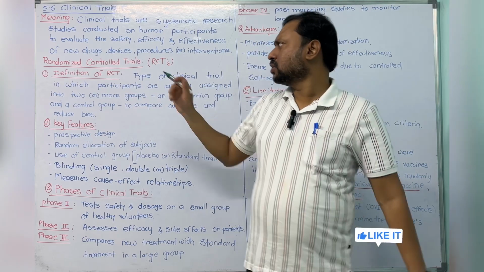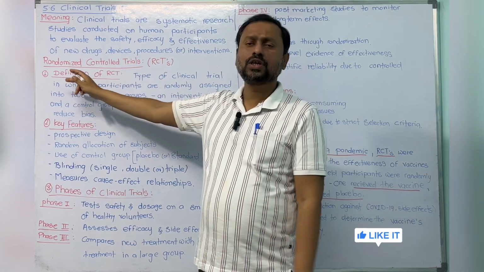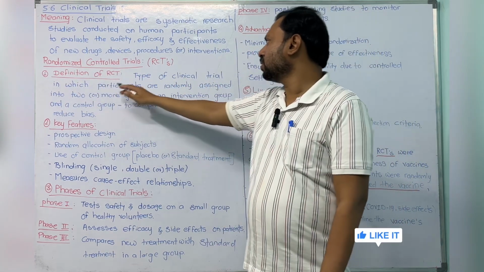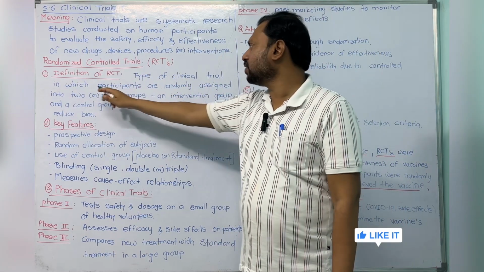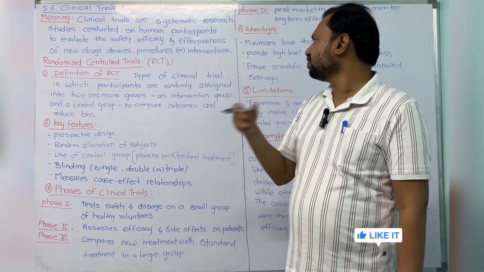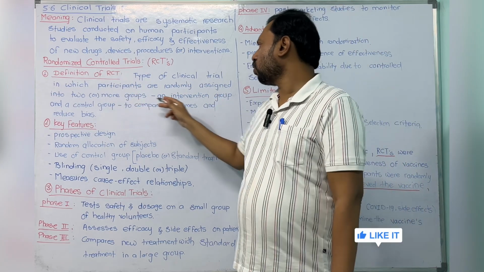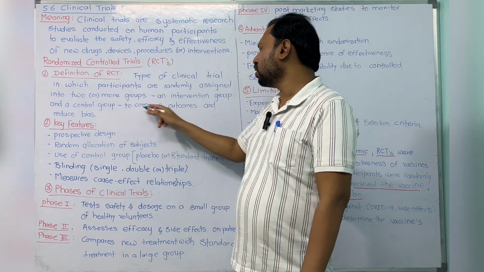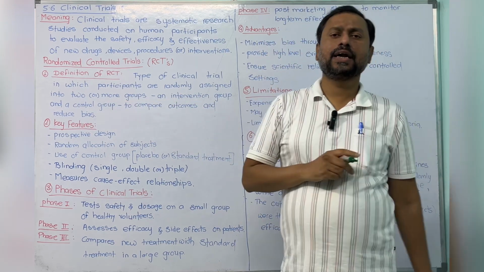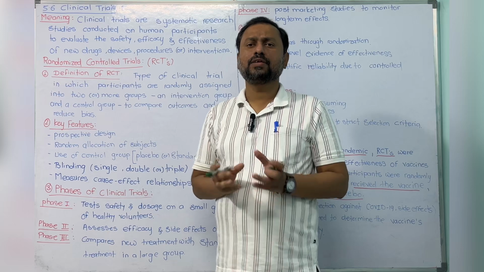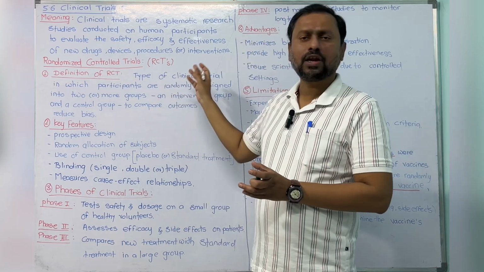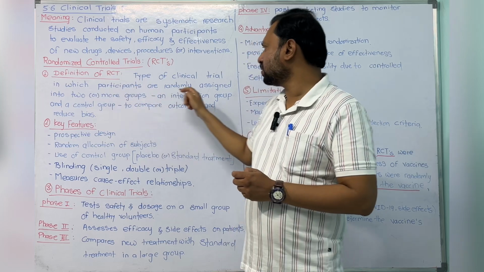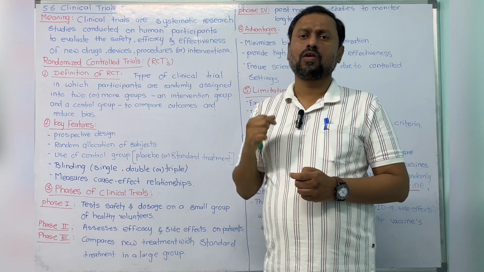Now the definition of the RCT: it is a type of clinical trial in which the participants are randomly assigned into two or more groups, an interventional group and a control group, to compare the outcome and reduce the bias. What it means is that the participants are randomly allocated.